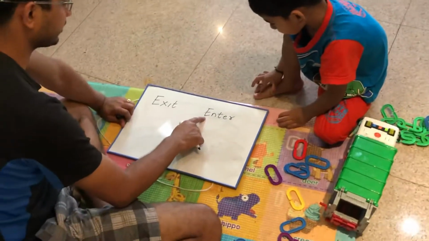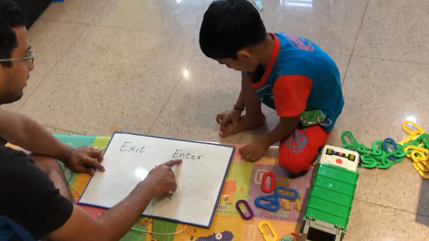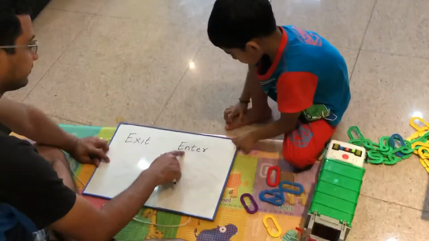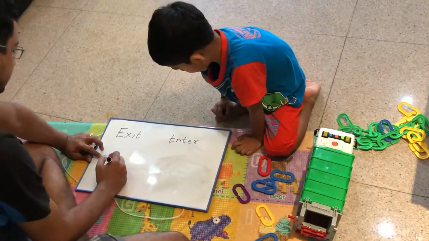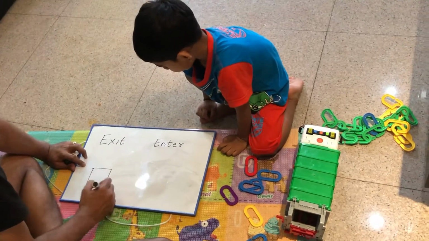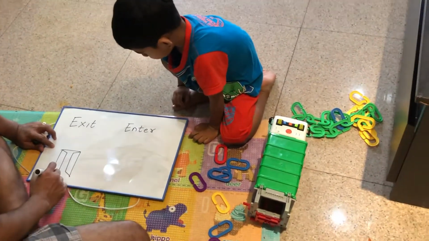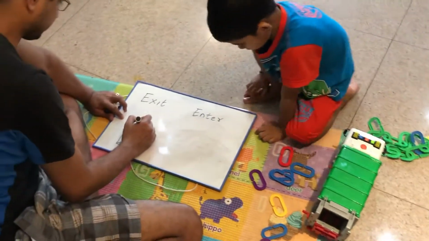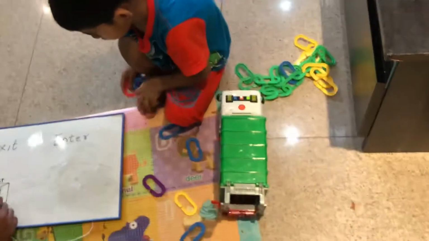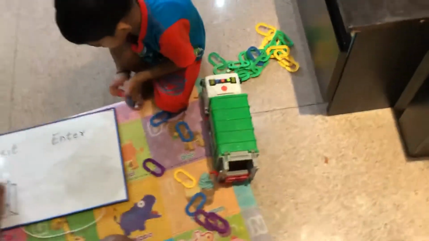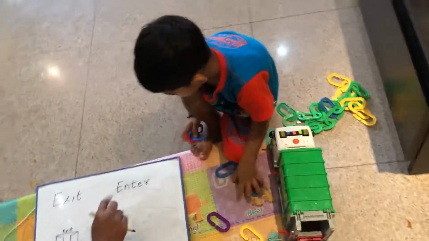I will draw it. First you read this word. Can you please draw an exit? You read this word. Come. Can you please draw an exit? You draw an exit first, then he'll read the other one. Here's a door. It's an open door. Okay, and what is written on the top of the door? Exit. Look, you can go out this way. See, just go out like this. Okay? Such a nice dog. Exit. What is this word?